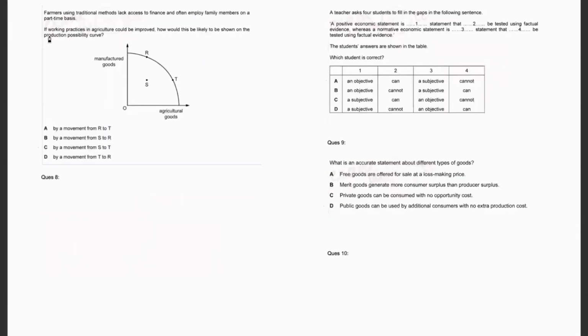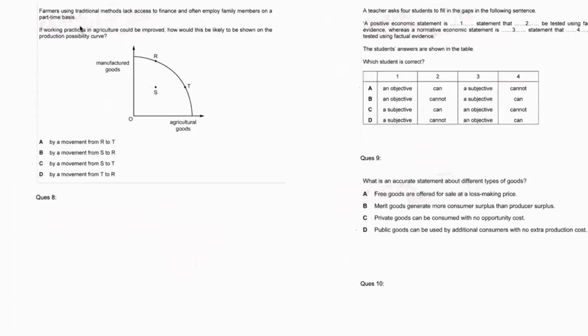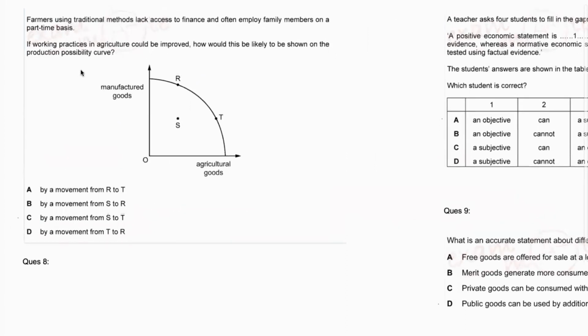So let's move towards next question. Question number 7. Farmers using traditional methods lack access to finance and often employ family members on a part-time basis. If working practices in agriculture could be improved, how would this be likely to show on the production possibility curve?